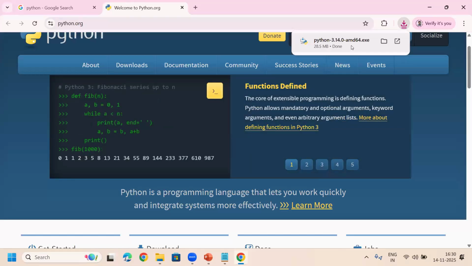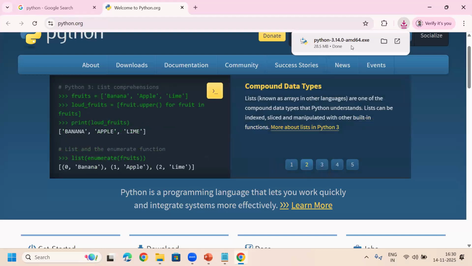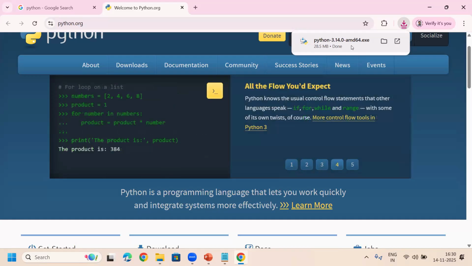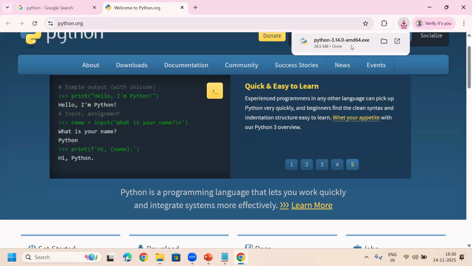It is an original software. It is not a cracked version, and it will not expire after one month or after one year. We can use it free of cost, without login or making any payments, from this Python official website. Don't go for any other unknown websites, because you may get viruses with the software. That's why it is recommended.